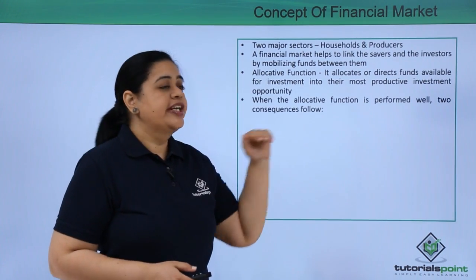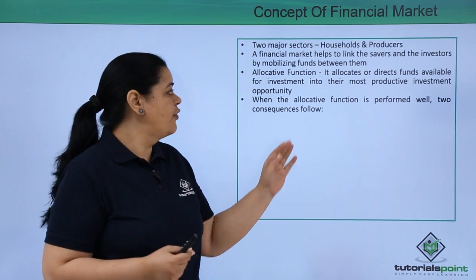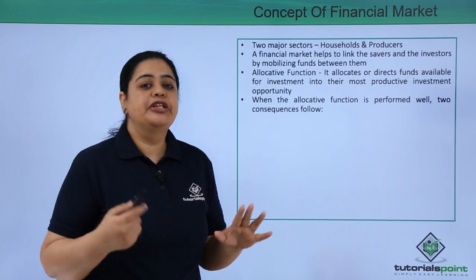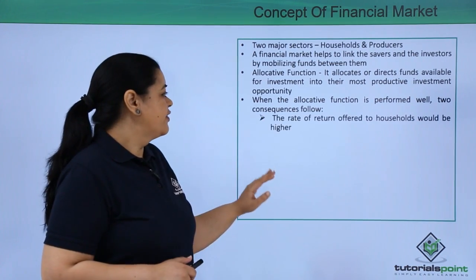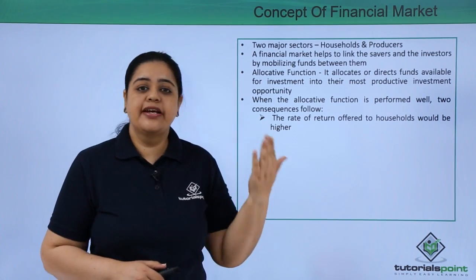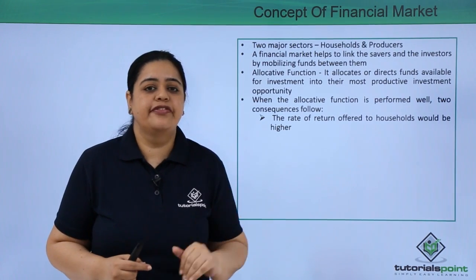Now when the allocative function is performed well, there would be two consequences. The first is that the rate of return offered to households would be higher, because I am giving the money to a competitive firm.